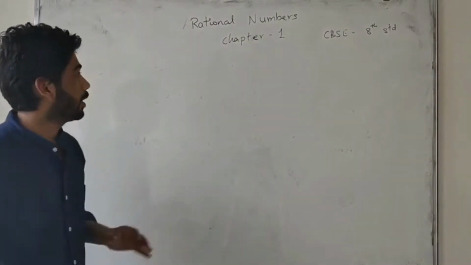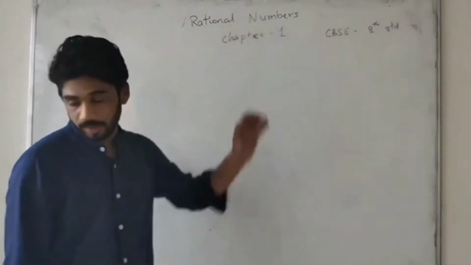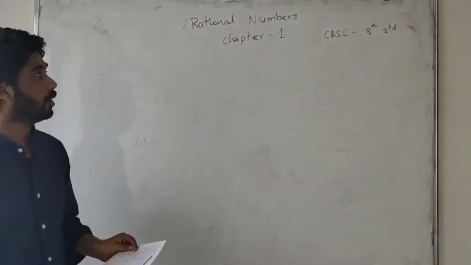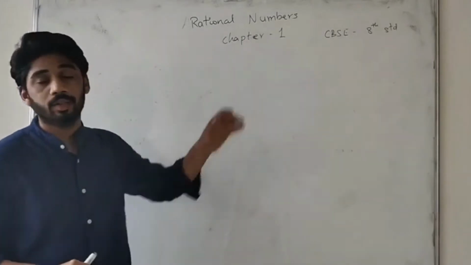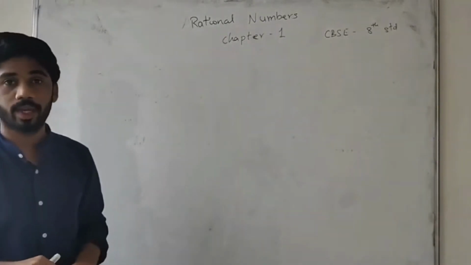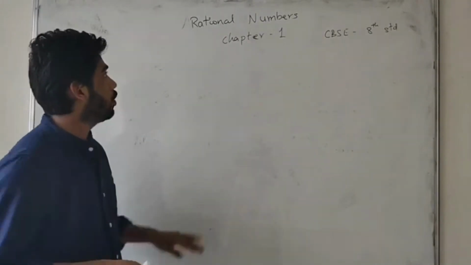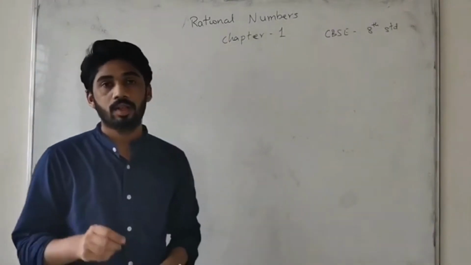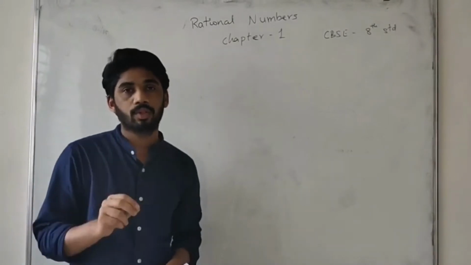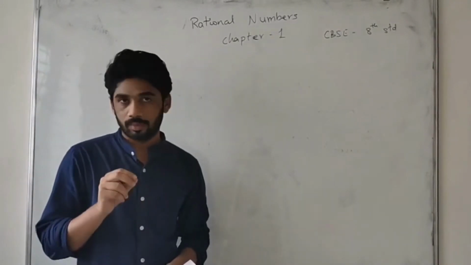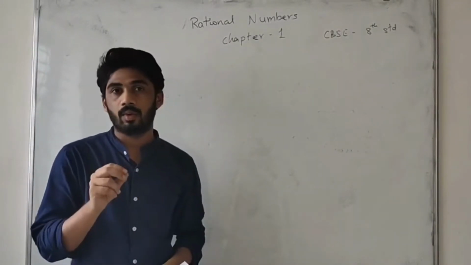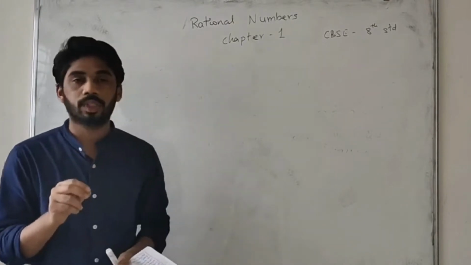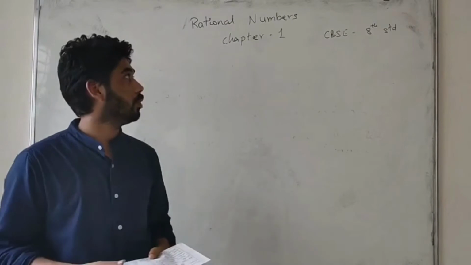Okay, coming back to rational numbers. What is a rational number? In rational numbers you may get nearly 2 to 3 marks in the exams, students. Before rational numbers we first have to know what is a number, what is a whole number, what are integers, what is a composite number, and what is a prime number. We must know all these things.